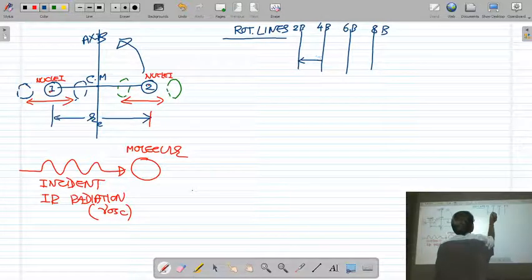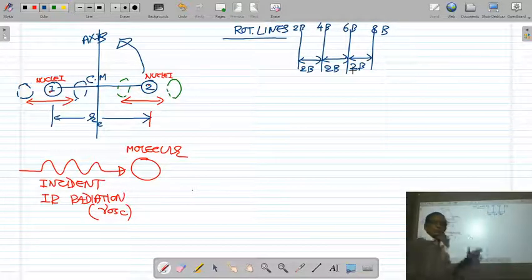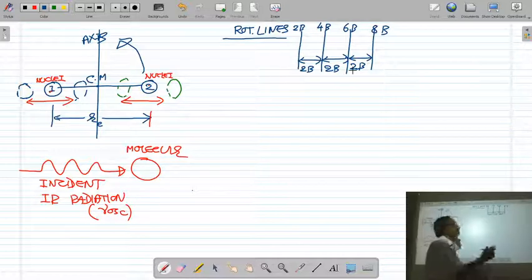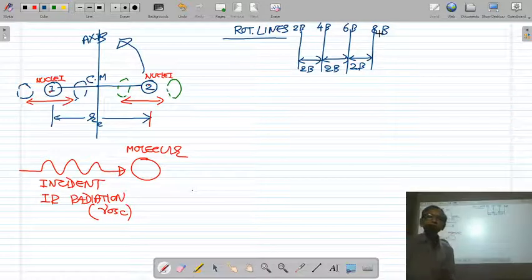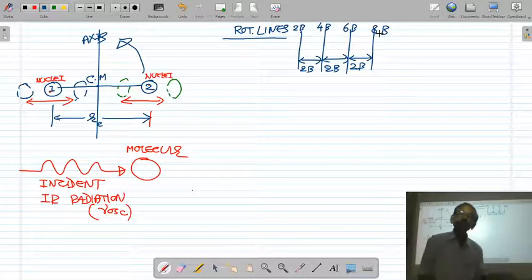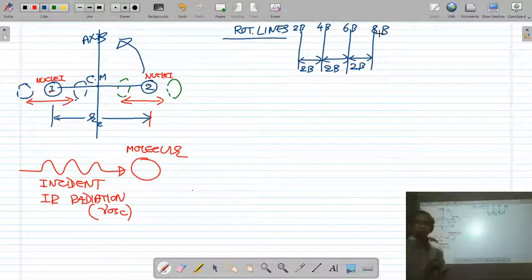So the separation between two rotational lines is constant, that is 2b. That is why we concluded that rotational spectra is expected to consist of equidistant rotational lines having a constant separation 2b.